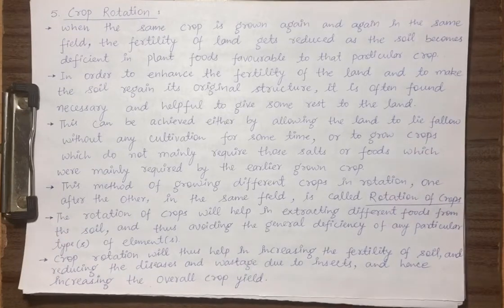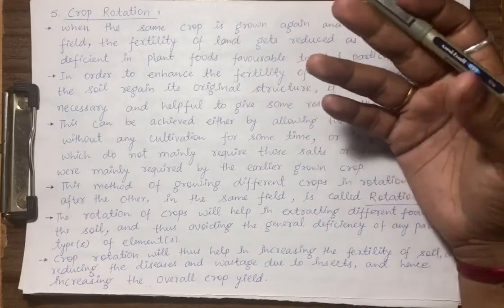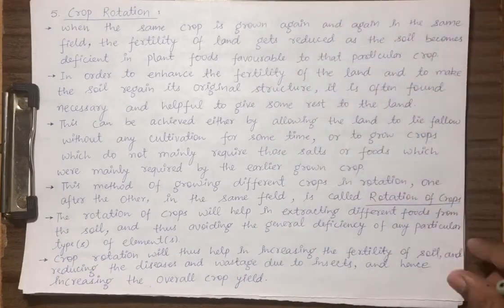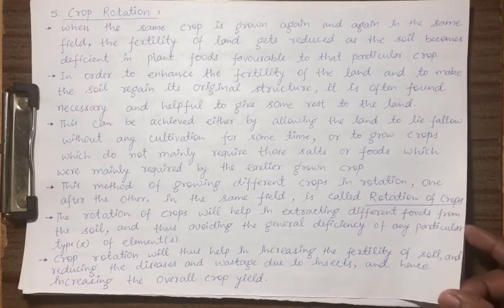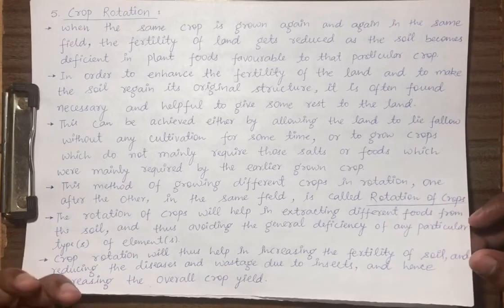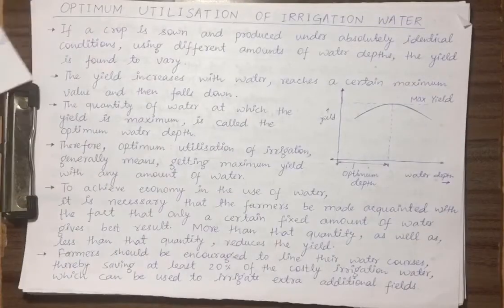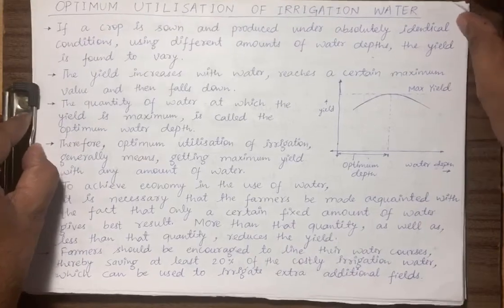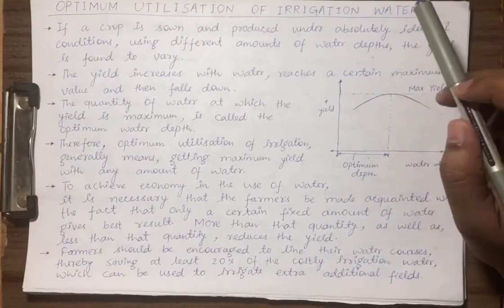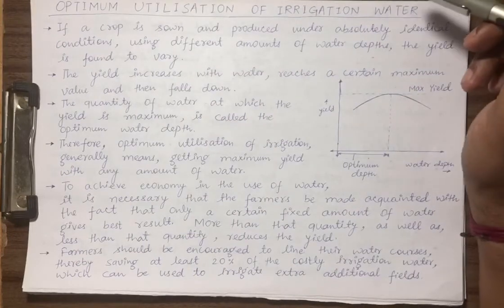So deficiency is not there, so the crops will be fully matured, and in this way we can stop the wastage, we can prevent the diseases of the crop, and if these are not happening in the field, the crop yield is going to be more. So these were some important definitions. Now let us understand what is the optimum utilization of irrigation water.